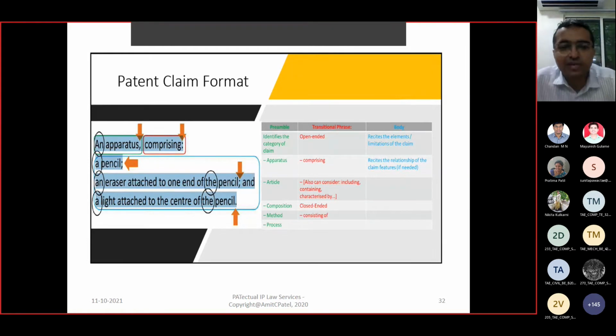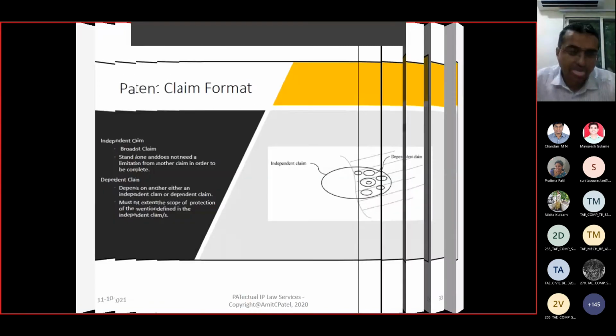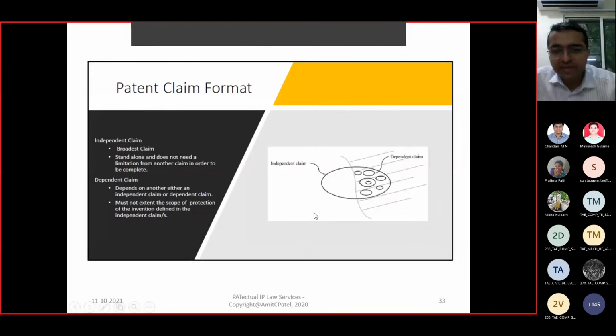So it will give a fragrance as well. So like that you have to prepare the claims. And that's why, right, maximum care should be taken when you are drafting the claims. So look, a claim can be an independent claim, a very broad claim which stands on its own, and the dependent claims. So all these subsets are the dependent claims. They are dependent on this independent claim.